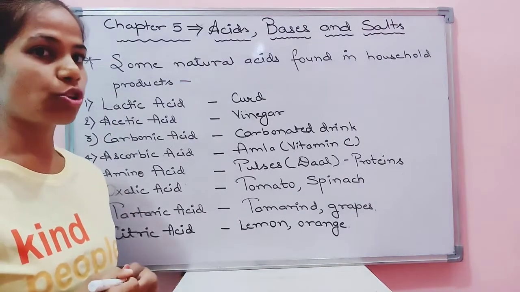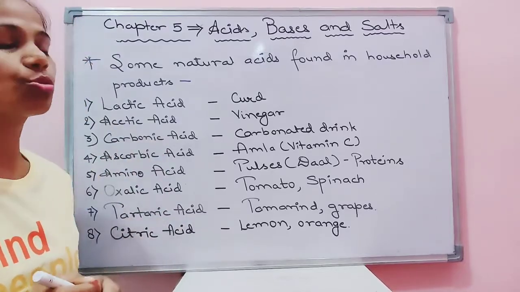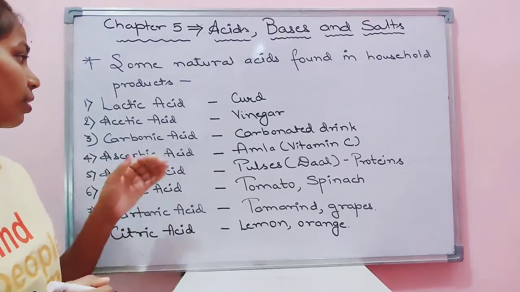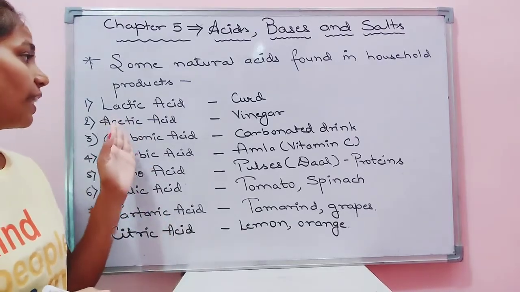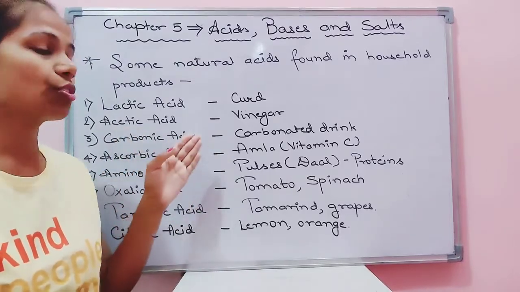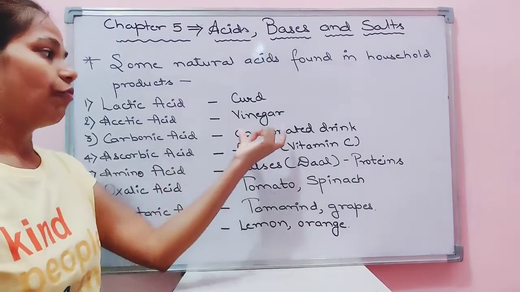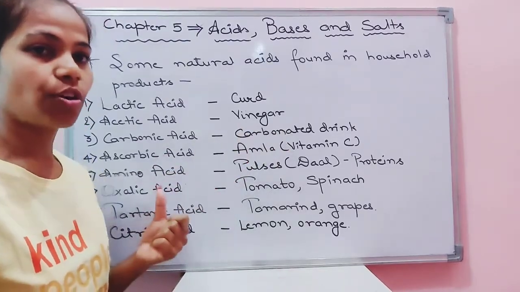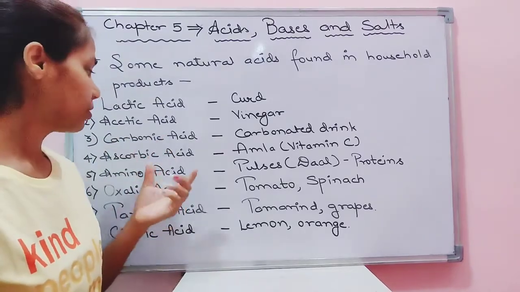Let's move to the next topic, children. Some natural acids which are found in household products. We are finding many types of acids. Lactic acid is found in the curd. Acetic acid is found in the vinegar. You must have pickles at your homes. Vinegar is a product which is found in the pickles, containing acetic acid.